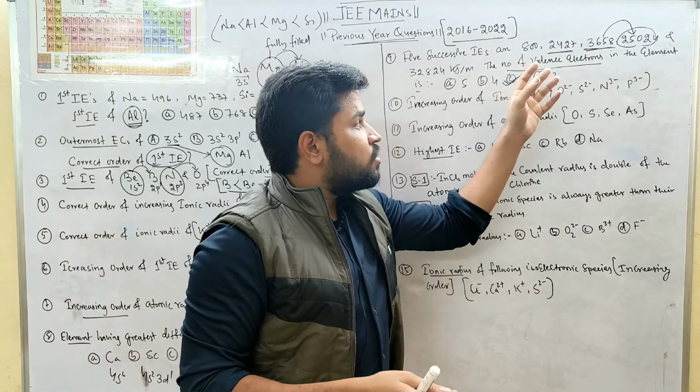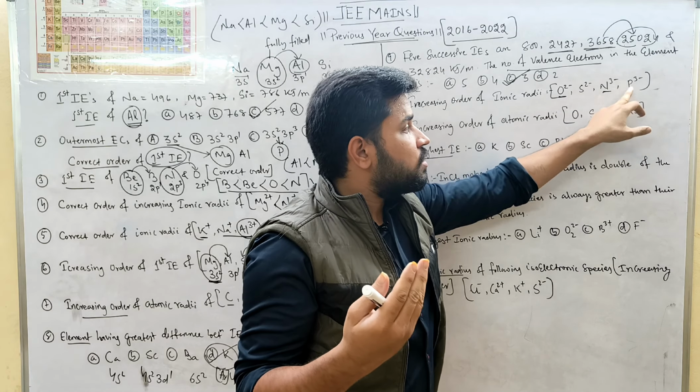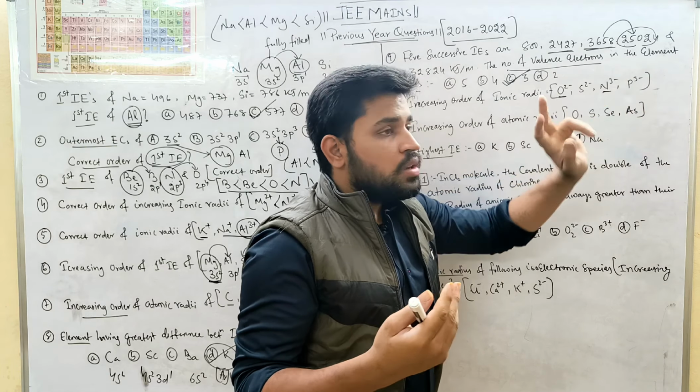Next we can see the increasing order of their ionic radius. As we discussed, the more the charge on the anion, definitely the larger the radius. In this case, oxygen and nitrogen belong to the second period, but sulfur and phosphorus belong to the third period.